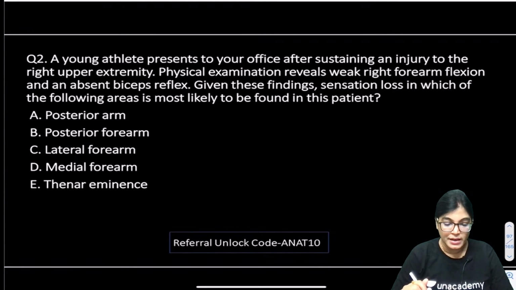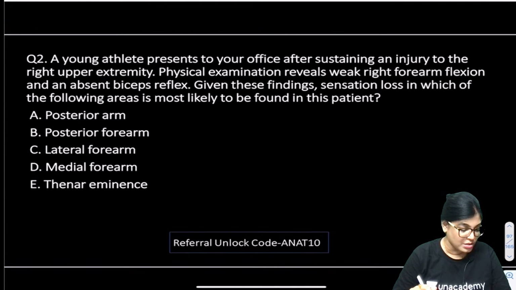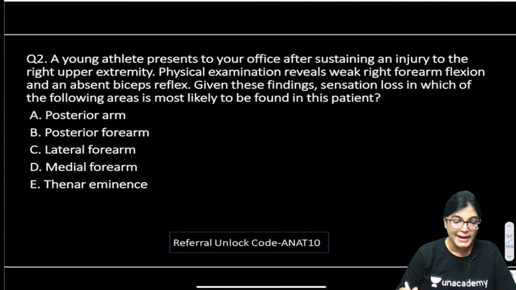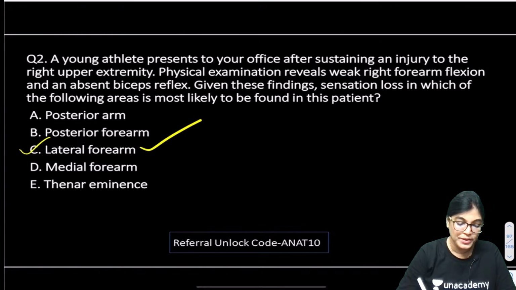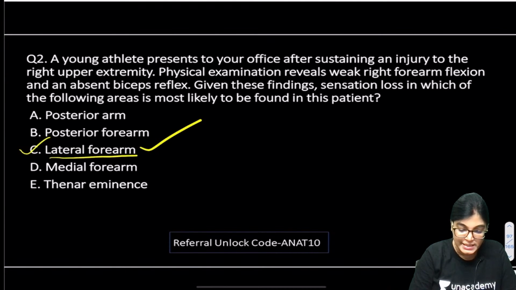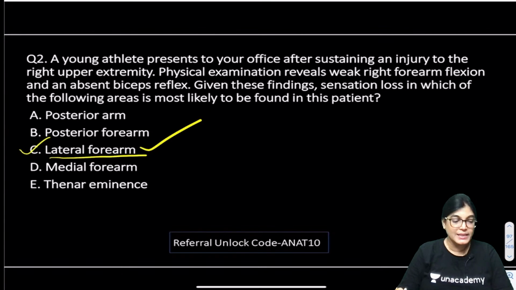Okay, so let me come up with the explanation. I have got Subham Chandel telling E, thenar eminences. Actually, can I come up with the right answer? The right answer is C, lateral forearm. So Sam is right. Firstly, he had given D, but now he is telling C. Absolutely right, Sam. That C option is absolutely right.